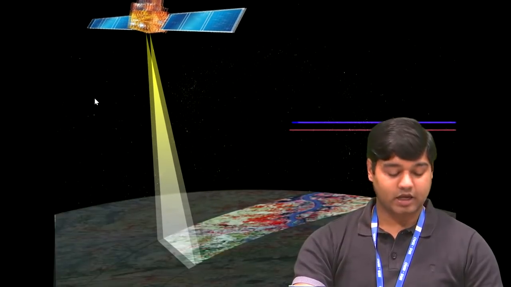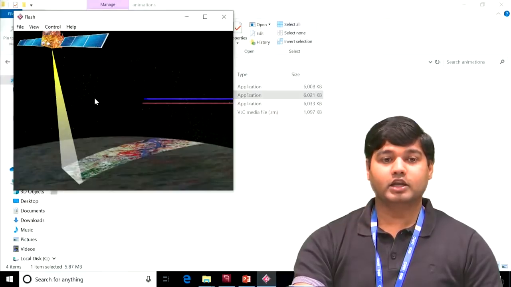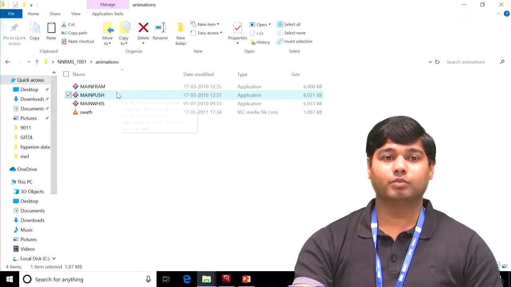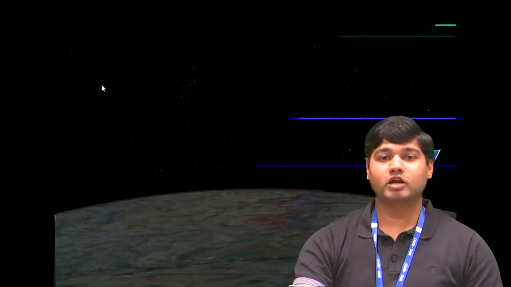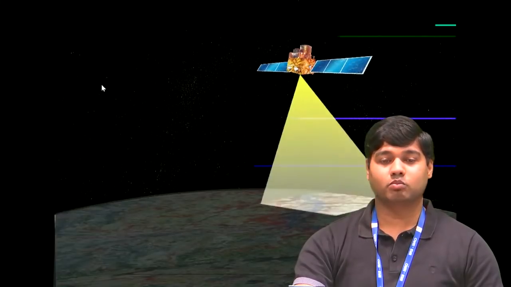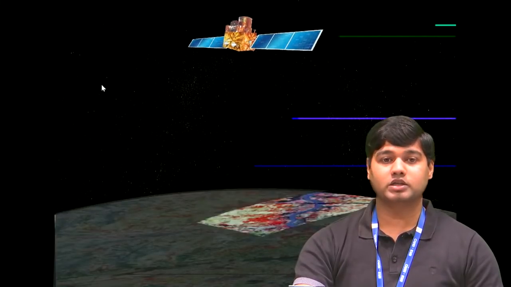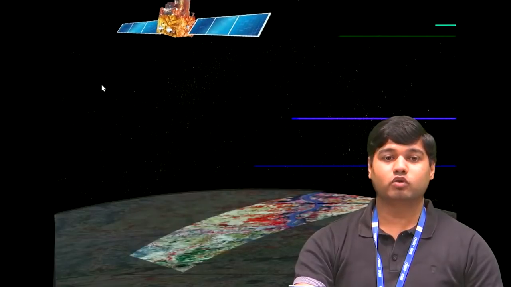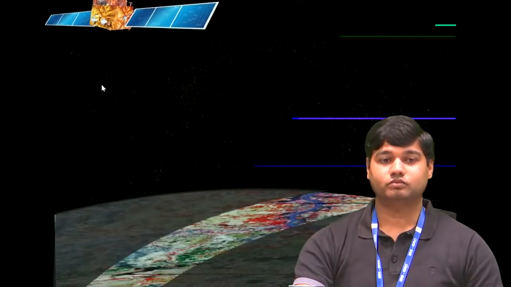Now, after this, let me tell you one more thing. Earlier, and even now, airborne platforms or UAV platforms use frame cameras. So, how do the frame cameras work? You can see the entire area of the image is getting captured by the frame camera.